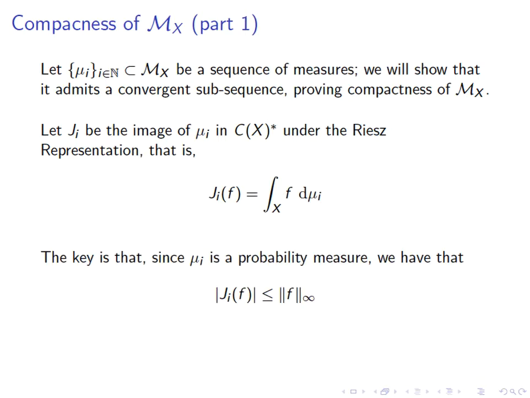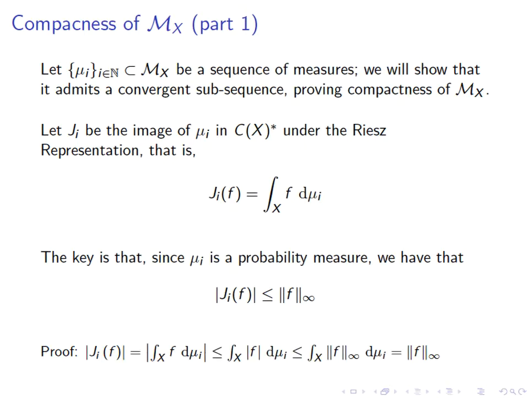The key that we will use throughout this lecture is that because we are talking about probability measures, the integral of any function is at most its sup norm. This will be used many times throughout the lecture: once we fix the measure, and therefore fix this specific type of linear functional, the total integral of the function is at most its norm.